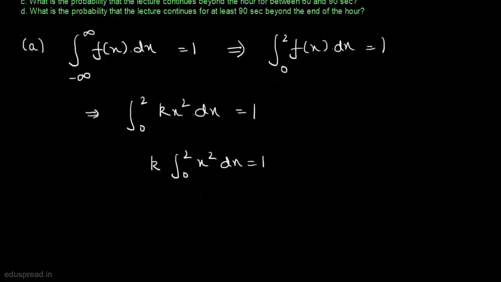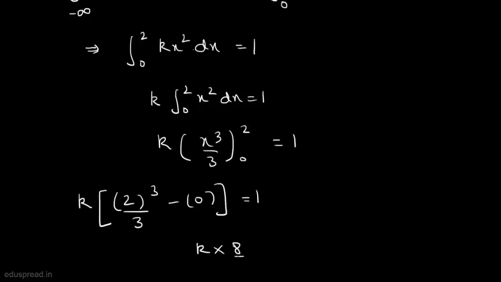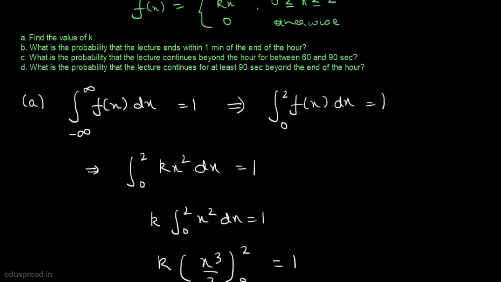The integration of x square is equal to x cubed by 3, right? And these are the values that we have here, and this is equal to 1. Solving this, we get k multiplied by 2 cubed divided by 3 minus 0 equal to 1. And this is k multiplied by 8 divided by 3 equal to 1. So this implies that k is equal to 3 by 8, which is equal to 0.375. So this is the value of k, and with this we are done with part A. Let's now move to part B.